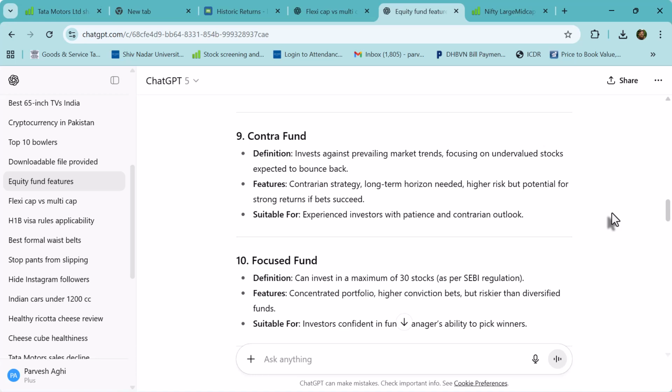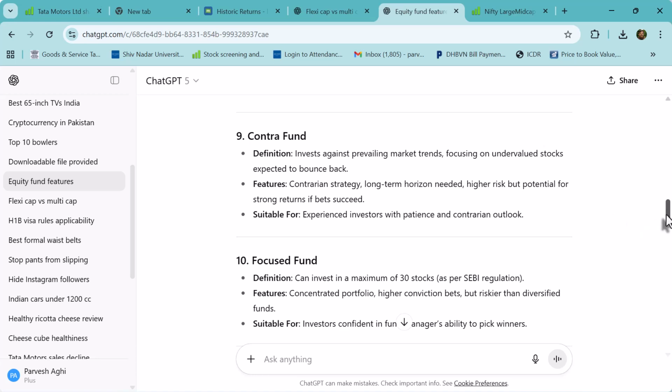They're thinking, like, about 7, 8 years back, all the pharma stocks were coming down, and there were certain fund managers who thought the worst for the companies was over. So they started investing in pharma, and in the next 5 years, the pharma stocks doubled. So these are called contra funds, a contrarian strategy, and a long-term horizon is needed. High risk, but potential for stronger returns if the bets succeed. It all depends on the fund managers thinking that if the worst is over for pharma, then the pharma sector is going to do well. Otherwise, you're going to witness some more downfall and lose your money.